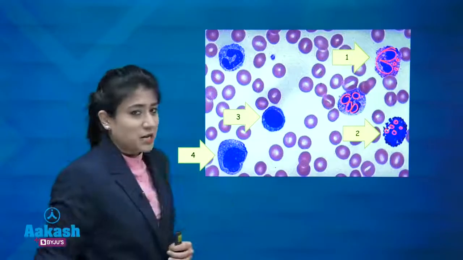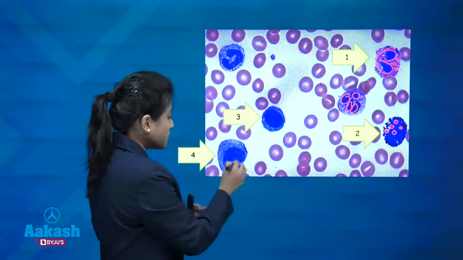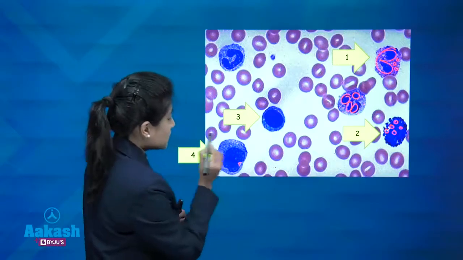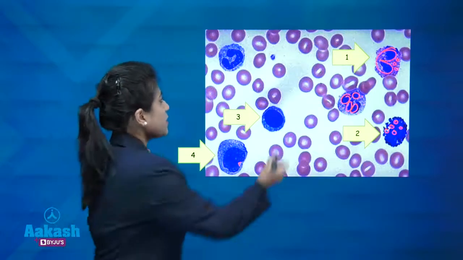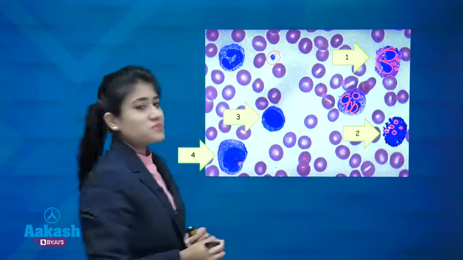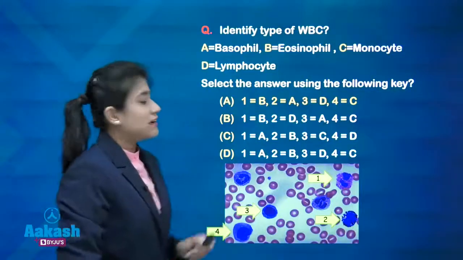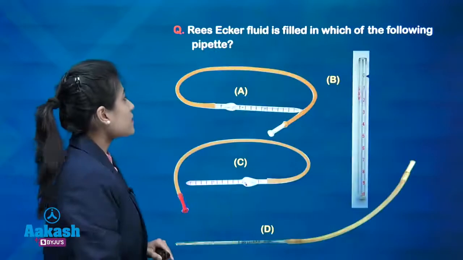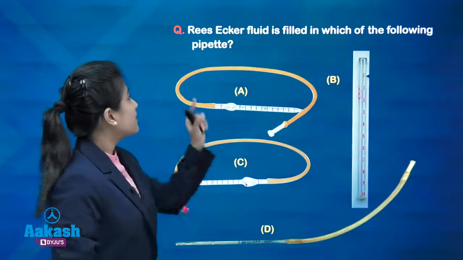So this is your lymphocyte. What about this cell? This is your monocyte. It's having more cytoplasm as compared to the nucleus. Nucleus is at one side of the cell. It's a little indented also. Indented nucleus is there. What about this cell? This is platelets. Okay, so the answer over here is A. Got it? Now coming to again a blood practical question.